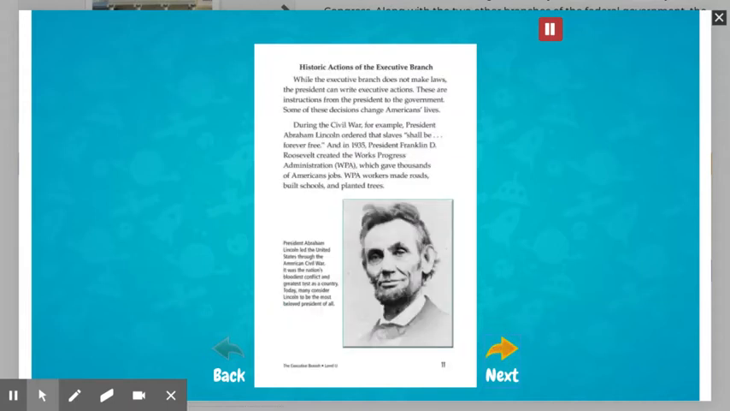Historic actions of the executive branch. While the executive branch does not make laws, the President can write executive actions. These are instructions from the President to the government. Some of these decisions change Americans' lives. During the Civil War, for example, President Abraham Lincoln ordered that slaves shall be forever free. And in 1935, President Franklin D. Roosevelt created the Works Progress Administration, WPA, which gave thousands of Americans jobs. WPA workers made roads, built schools, and planted trees.